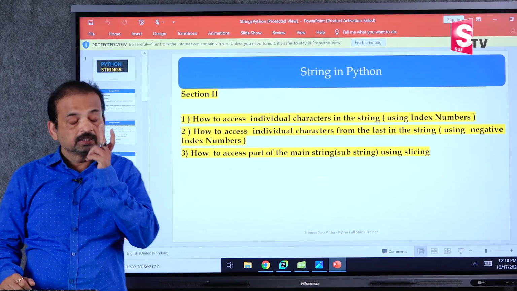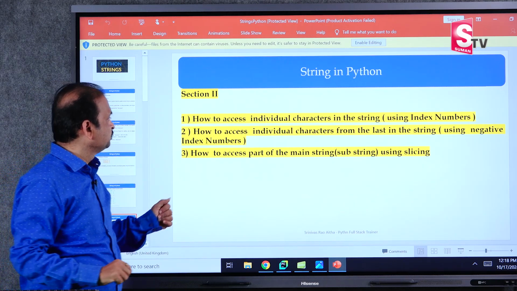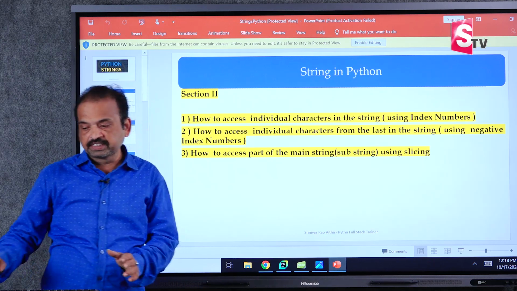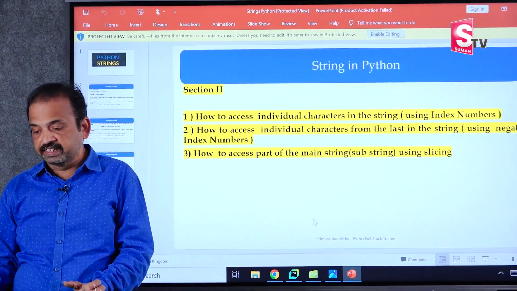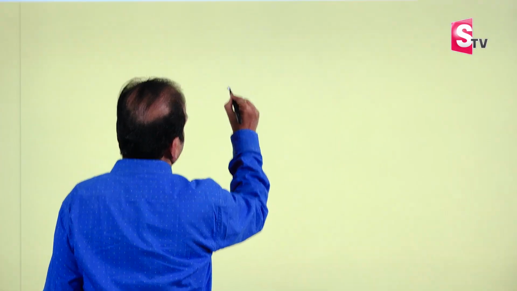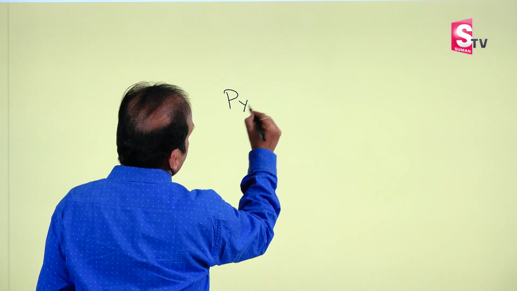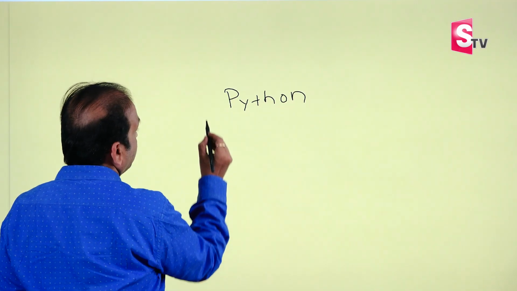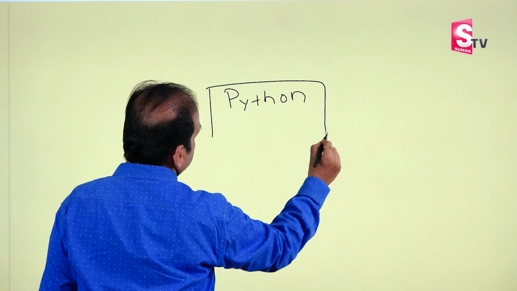Now next is how to access. I want to access some characters from the string. Every string maintains index numbers. For example, I have one string called Python. Now every string maintains index numbers.